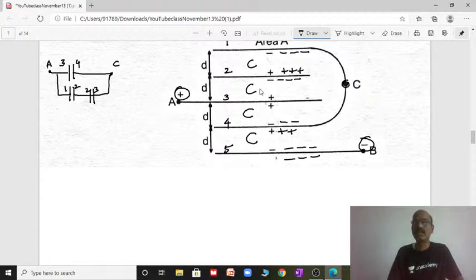Then from C to the last one, B, the 4th and 5th plates are in series, that's it.